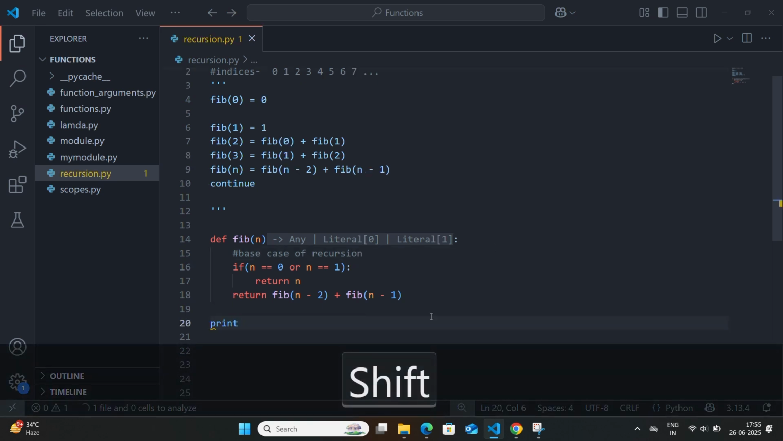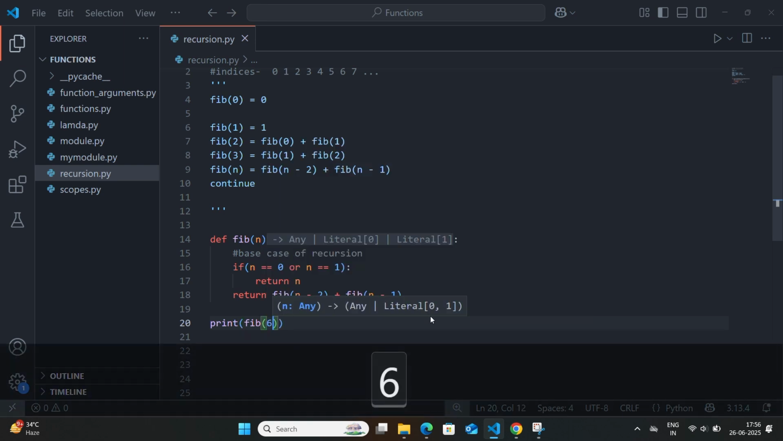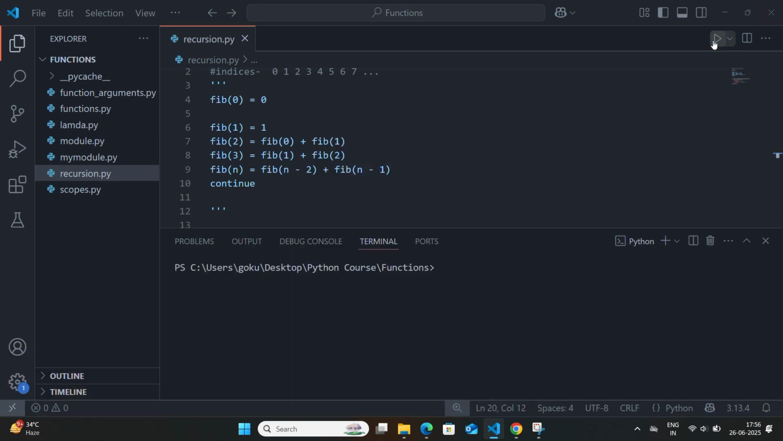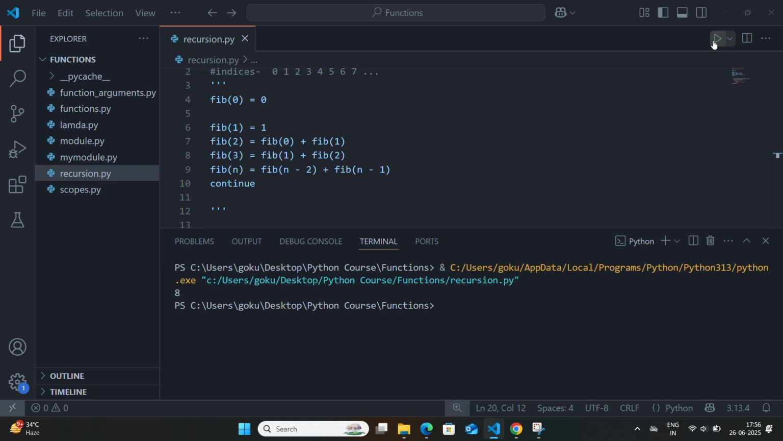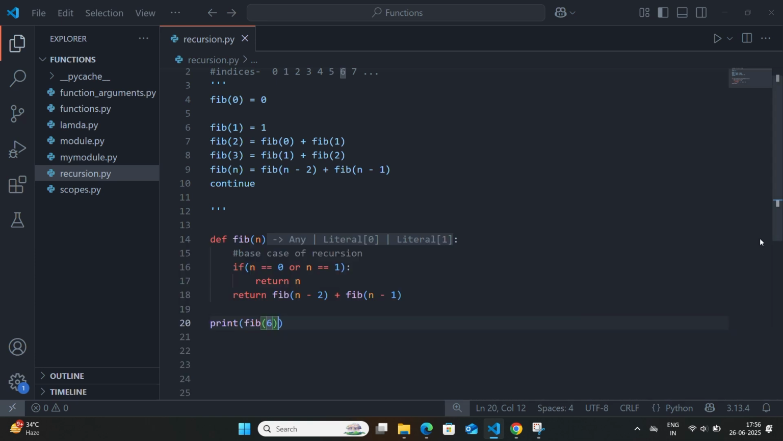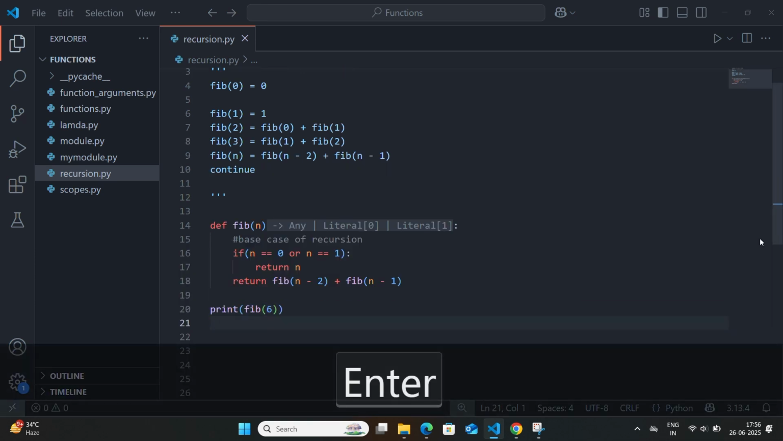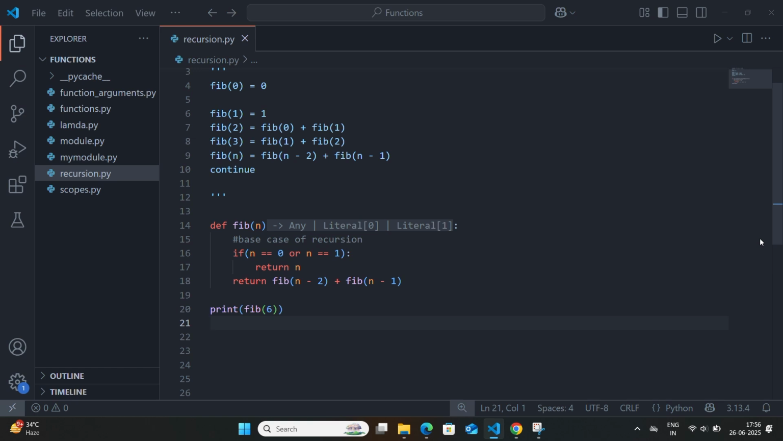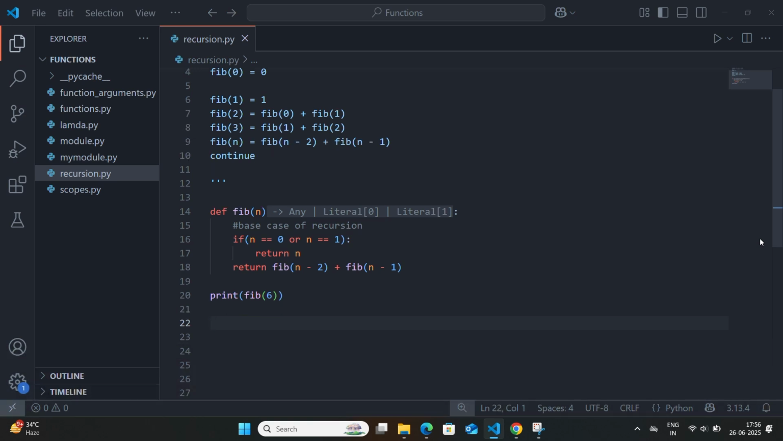Print fib(6) and you can see the output is 8. This is for the Fibonacci series at the 6th position. This breakdown helps you visualize how recursive calls build a tree of computations and how they resolve back up to produce the final answer. Without base cases, the recursion will go on forever, calling itself with decreasing values until the program crashes due to a stack overflow. So that's why every recursive function must have a base case.